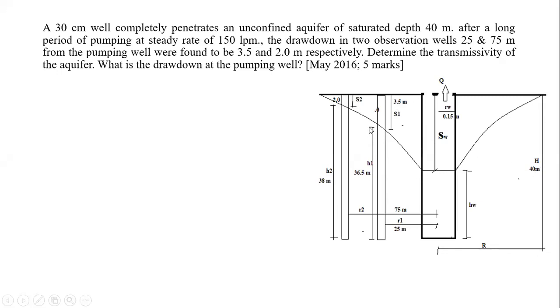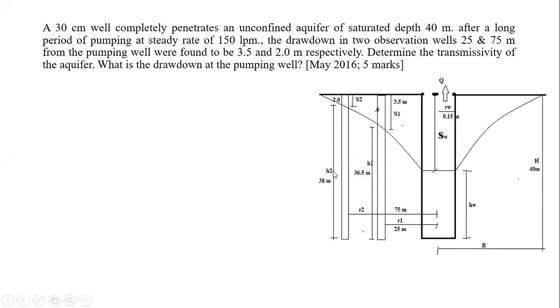3.5 from the 40, then we will get the height of the water in the observation well number 1, that is 36.5 meters. Similarly, for the second well, the drawdown is 2 meters, total height is 40 meters, water height we can say. So 40 minus 2 will be 38 meters.